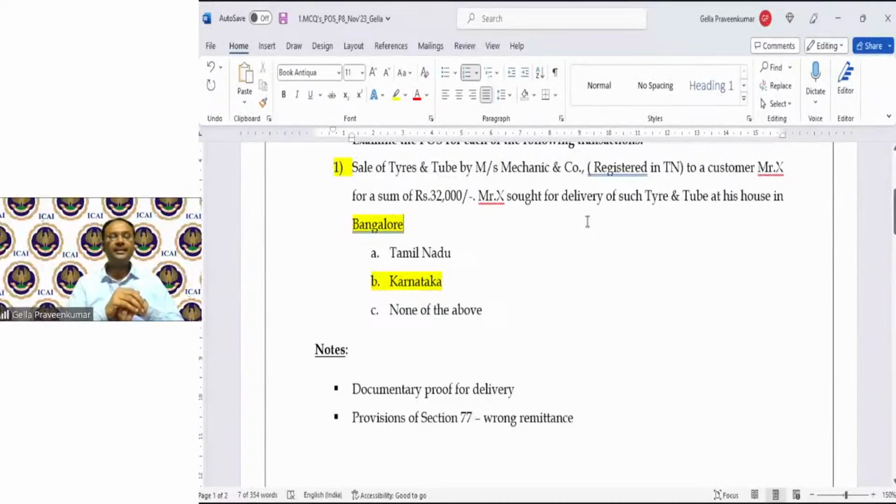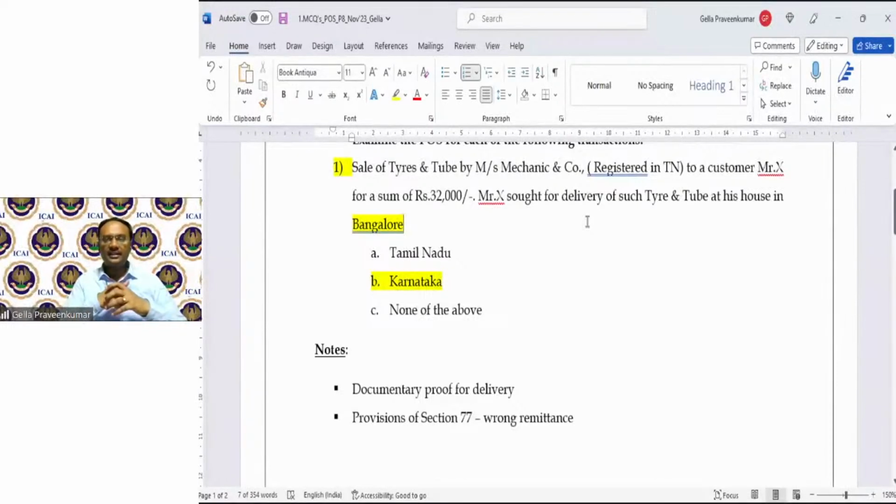So answer to your question, Pooja, if the work order is given to me from the Delhi office, say for a moment, in Delhi there is a company called ABB Limited. ABB Limited in Delhi has given a work order to my CA branch in Chennai. I have to conduct a stock audit in Trichy. Trichy and Chennai happen to be in Tamil Nadu. Since I have conducted a stock audit in Trichy, I'm going to give a report to the Delhi office. I'm also going to give a bill along with that report to the Delhi office. For my record purpose, Delhi happens to be the recipient. Section 12, subsection 2. This is the answer, Pooja.